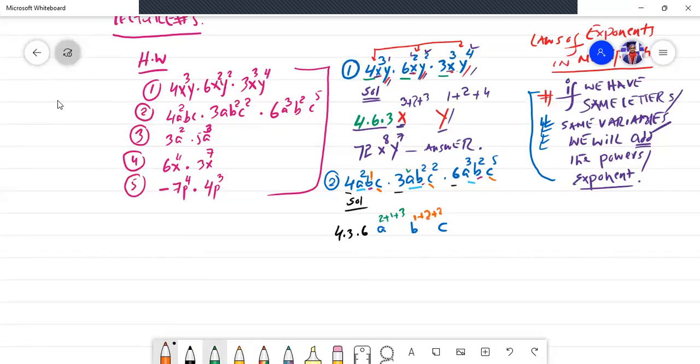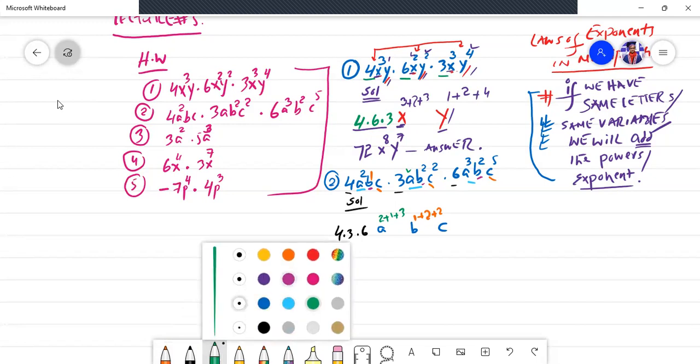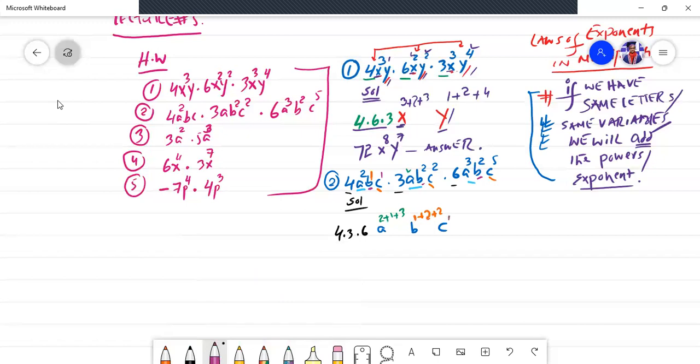Now go for the c and change the color. Here c has the single power. Here c has the power 2, this one. And here c has the power 5, this one. Power 2 plus power 5.